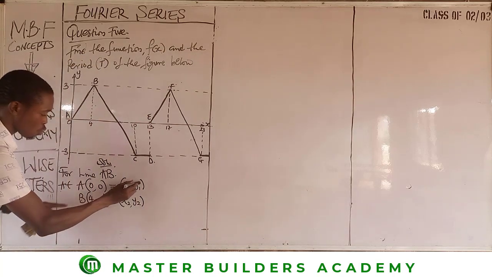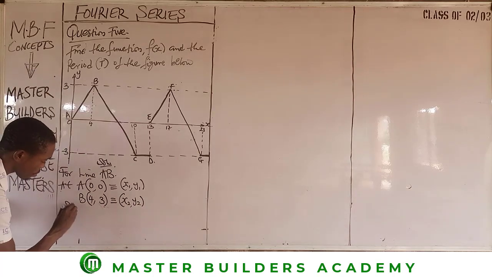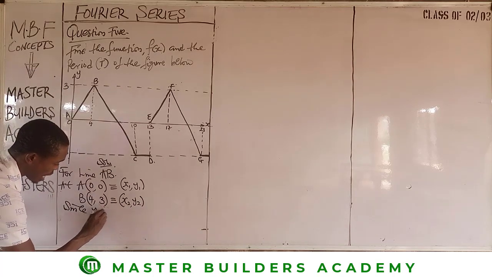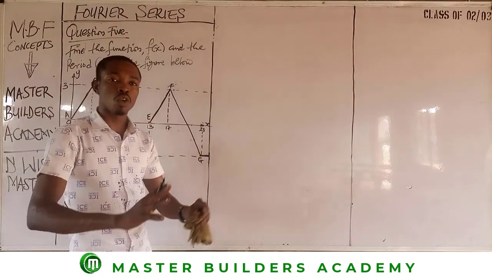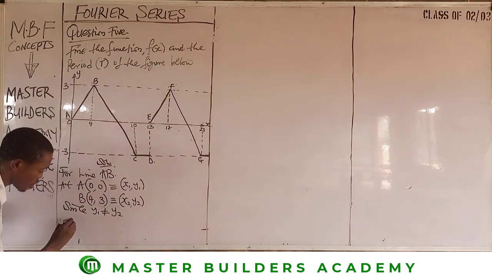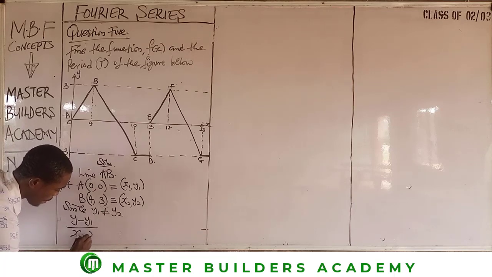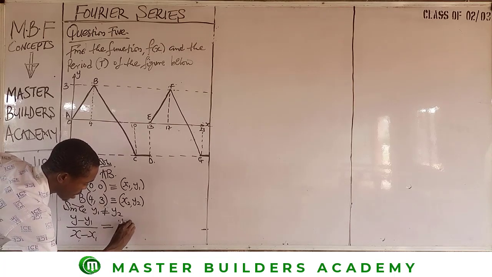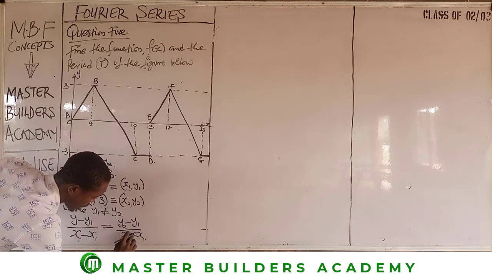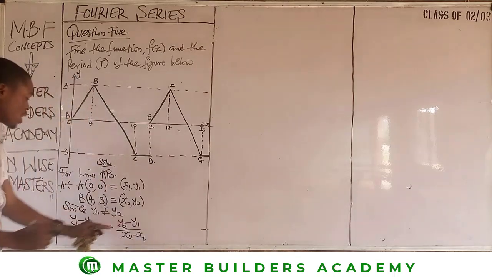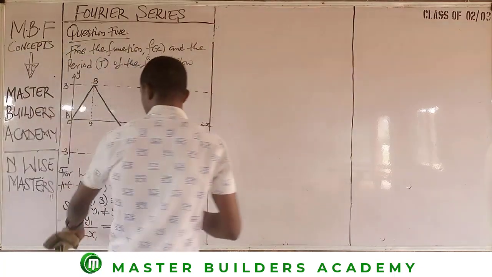Now let's check. This is y1, which is 0. This is y2, which is 3. That means the values vary. So since y1 is not equal to y2, then apply the equation of a straight line. Now, what is the equation of a straight line? y minus y1 over x minus x1 is equal to y2 minus y1 over x2 minus x1. Of course, we already know the values of x1, x2, y1, and y2. So we now substitute in our values.